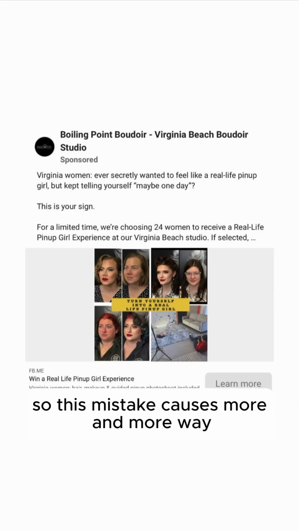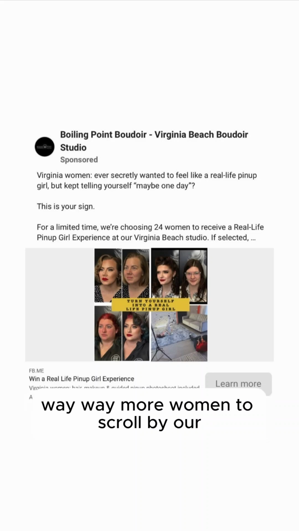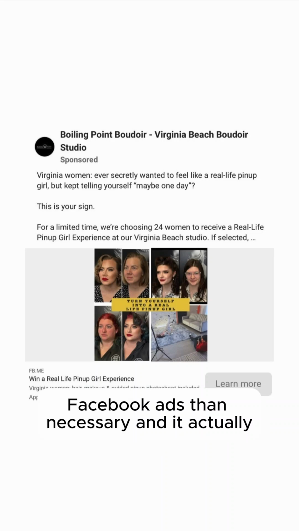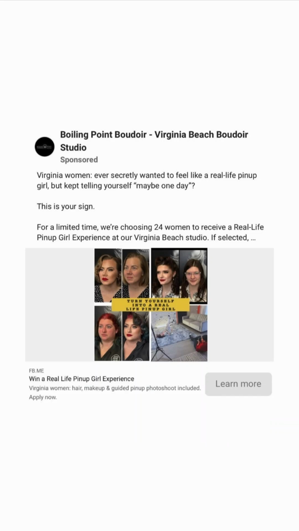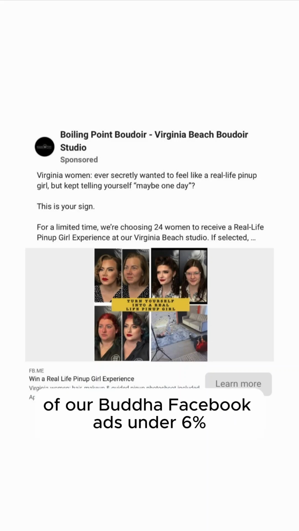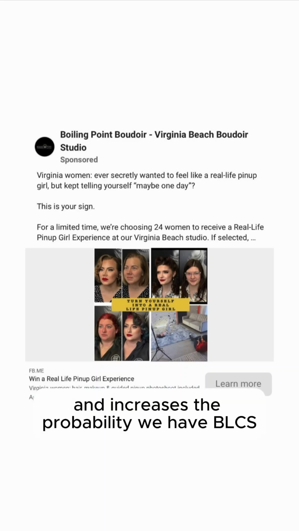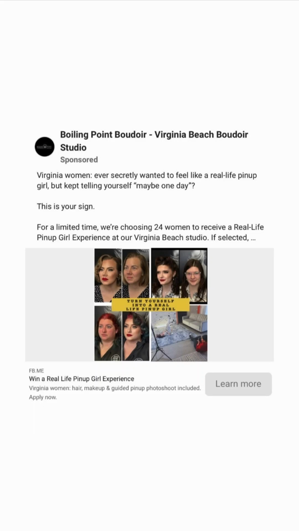So this mistake causes way more women to scroll by our Boudoir Facebook ads than necessary, and it pulls the unique CTR of our Boudoir Facebook ads under 6% and increases the probability we have BLCS, aka Boudoir low click syndrome.